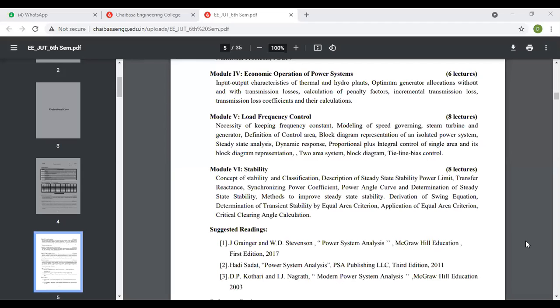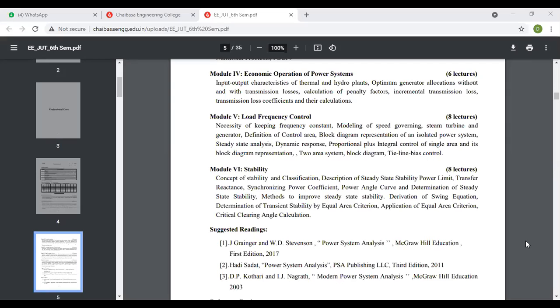If your generation is fixed and you are increasing the load, there will obviously be a drop in frequency. Frequency will drop. The synchronous generator, which is generating the electrical power, will rotate at lesser speed. So the frequency will fall.